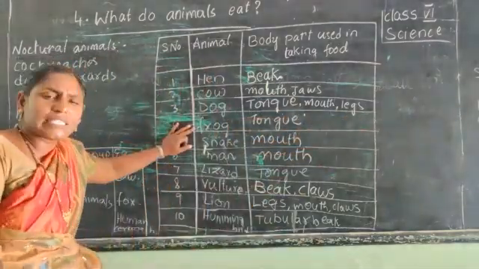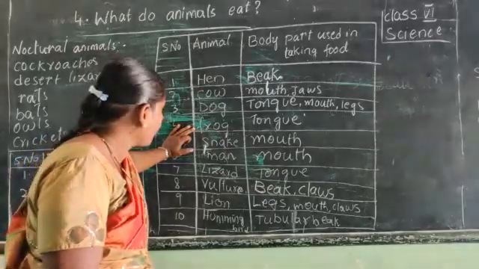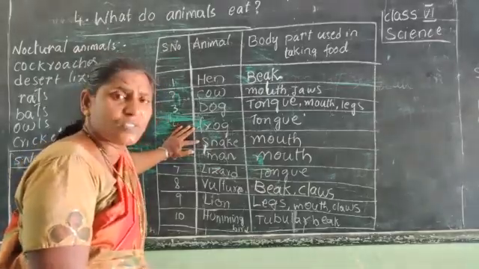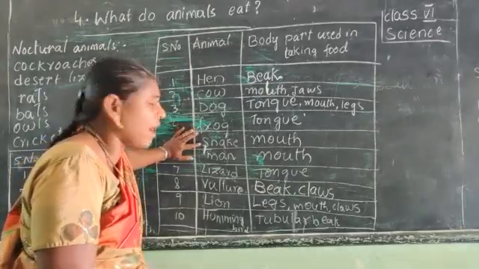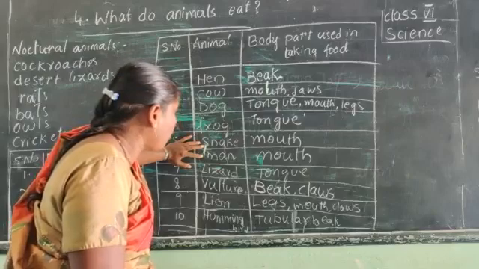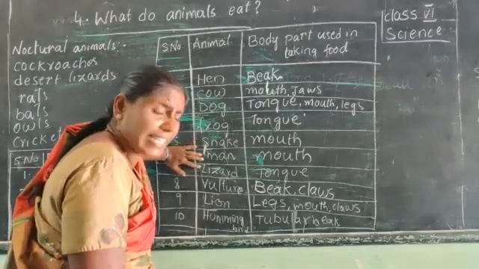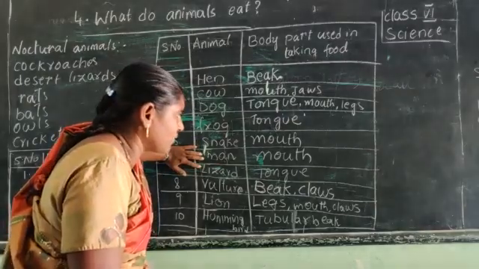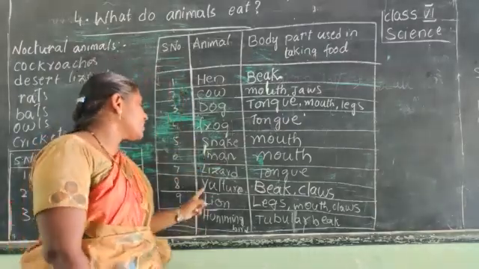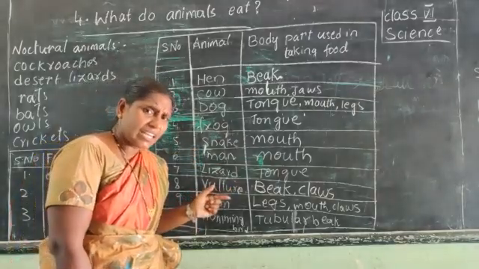The frog is eating its food with the help of the tongue. The snake is eating its food with the help of its mouth. The man is eating his food with the help of his mouth. Lizard is eating its food with the help of the tongue. Vulture is eating its food with the help of its beak and claws.